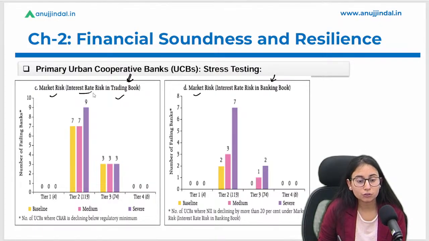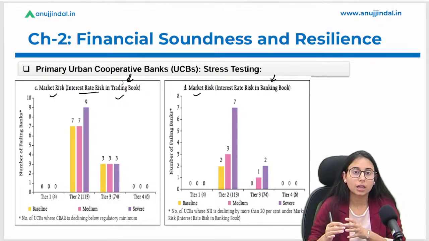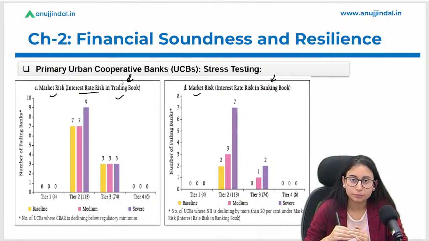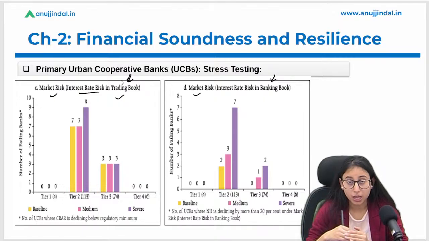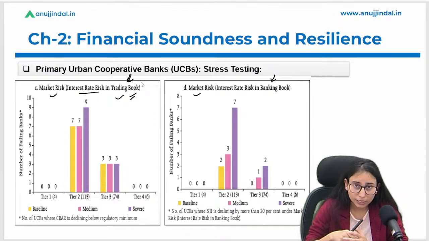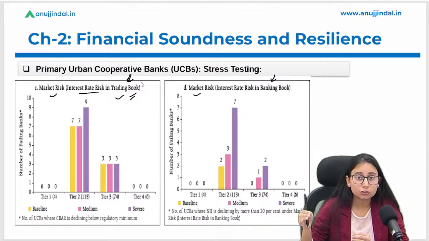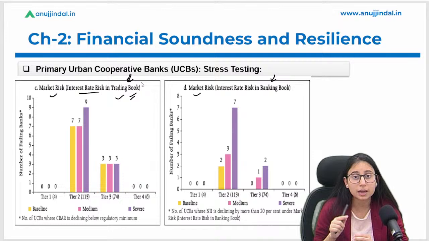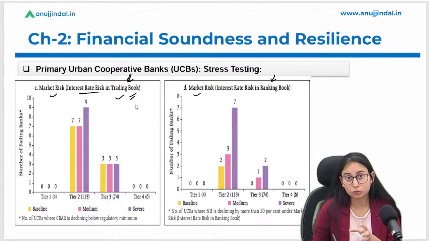The market risk, interest rate risk in trading book. Okay, market risk in terms of interest rate. That means, what if interest rate falls or increases significantly? Now, what kind of risk can arise from this fluctuation in the interest rate in terms of trading books? Now, what are trading books? Trading books are the assets that banks are holding with them. If there is an interest rate reduction or increase, how are these trading assets, or these financial securities in the balance sheet of the banks, expected to react based on such change in the interest rate?